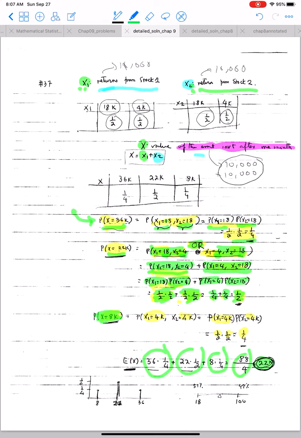What about the probability of x equal to 8? That happens when x1 equal to 4 and x2 equal to 4. Once again, because these two are independent, we have the probability of x1 equal to 4 times the probability of x2 equal to 4, which is 1/2 times 1/2, which is 1/4. So the distribution of the random variable x takes the values 1/4, 1/2, 1/4.